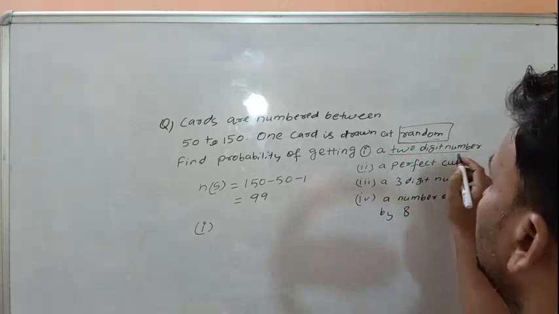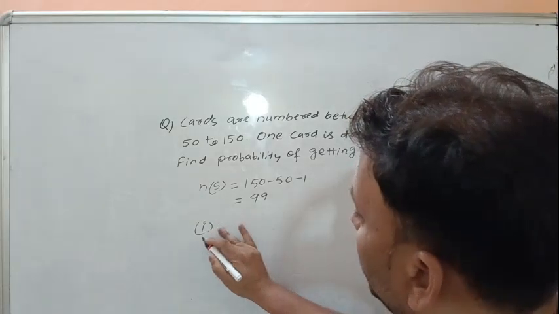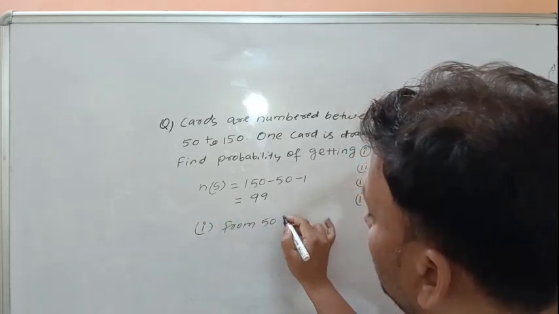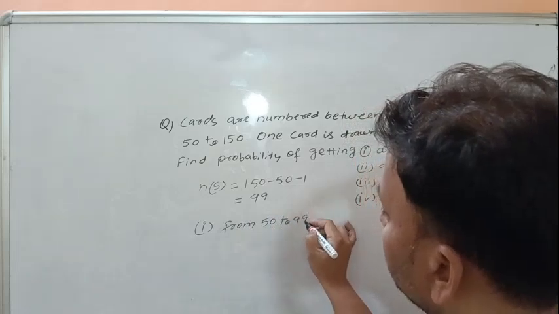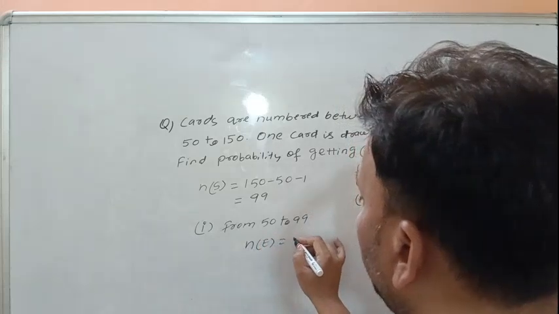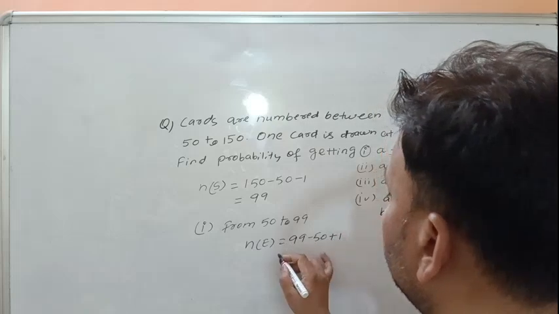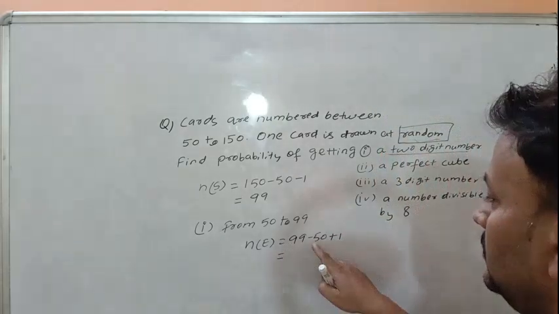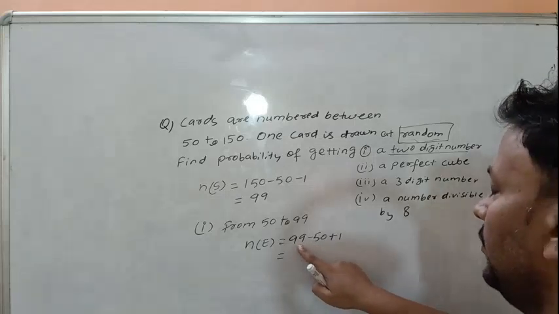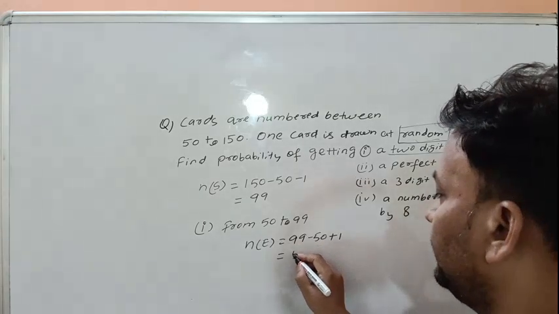A two-digit number means from 50 to 99. For counting from, subtract both the numbers and add 1. 49 plus 1, 50.